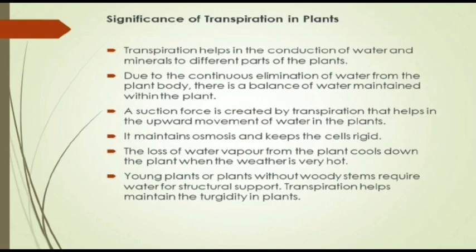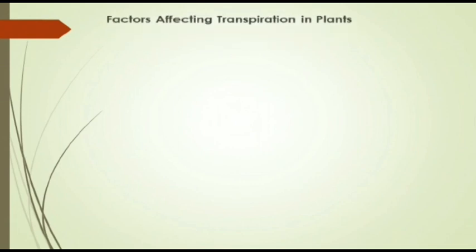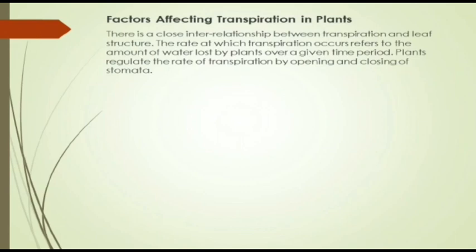The loss of water vapor from the plant cools down the plant when the weather is very hot. Young plants or plants without woody stems require water for structural support. Transpiration helps maintain turgidity in plants. I hope you are all clear with this topic till now. Let's go on to another, which is the factors affecting transpiration in plants.